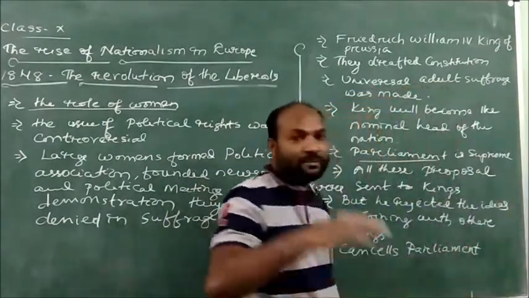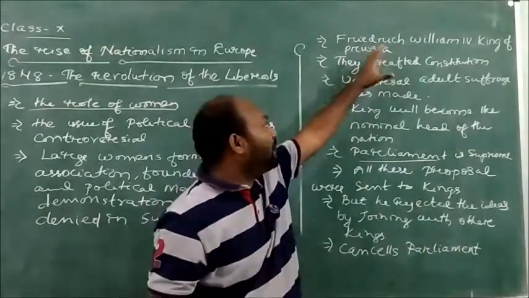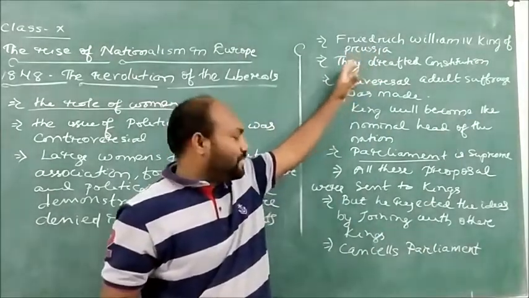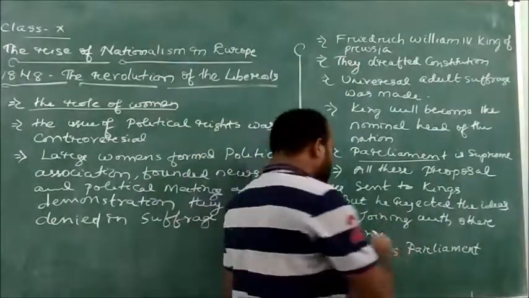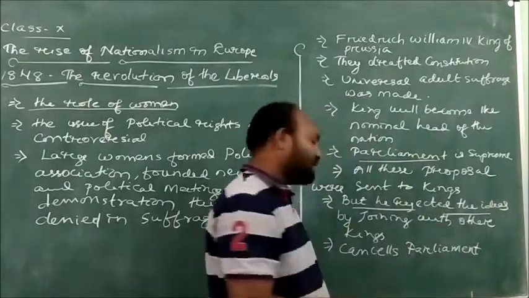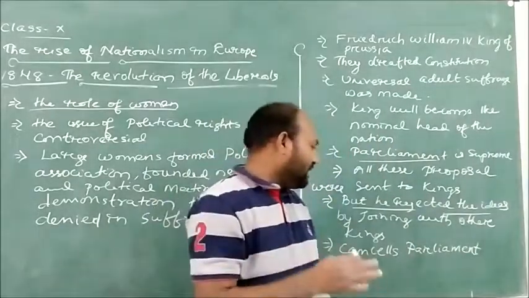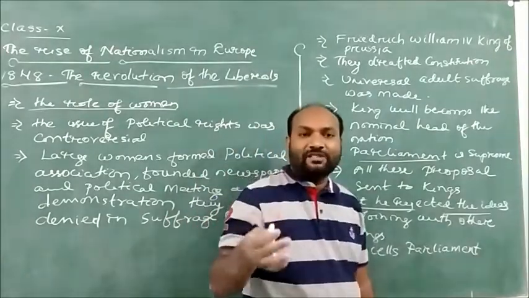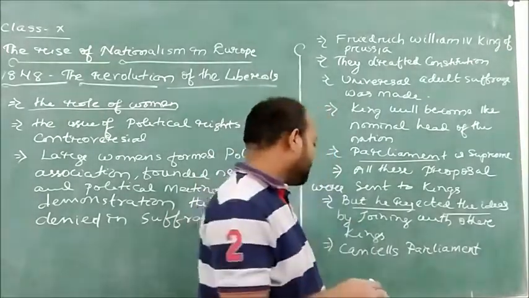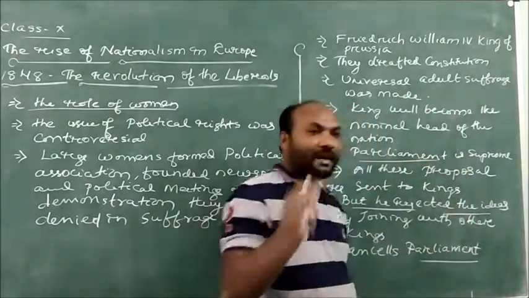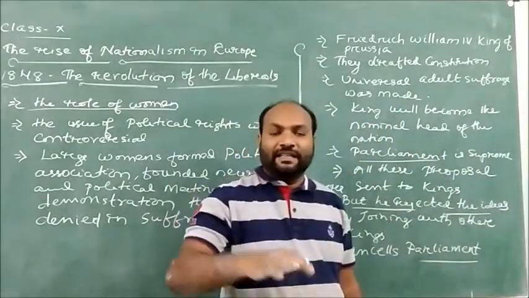When all these proposals were sent to King Frederick William IV, he made associations with other kings in European countries, joined hands with the aristocracy and the landlords, and they disbanded the parliament which was made in Germany.